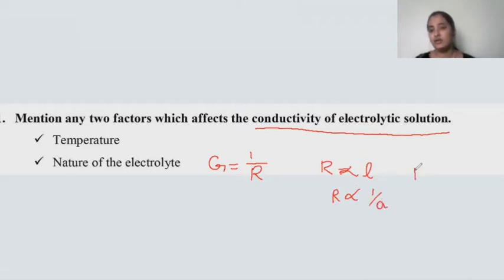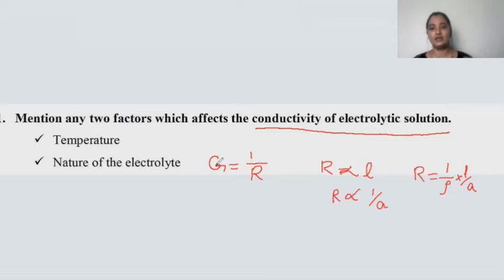So the resistance is equal to rho into L by A. This is the formula for calculating the resistance of a material.